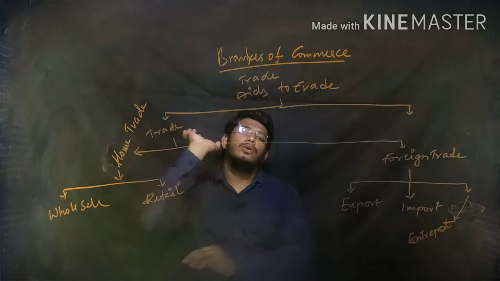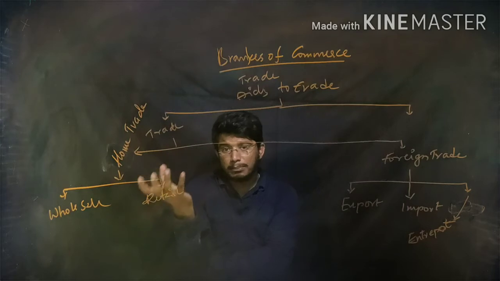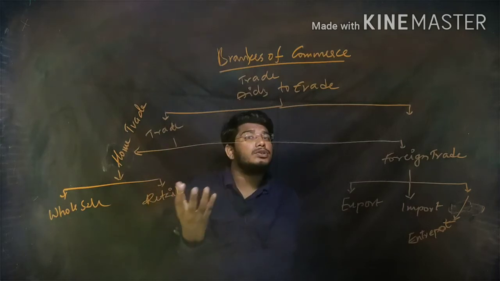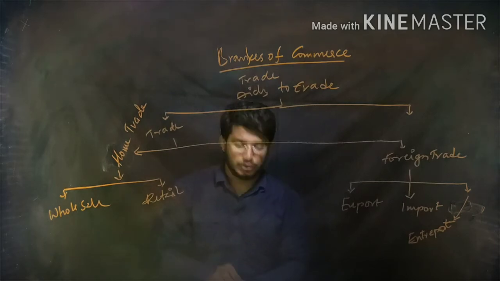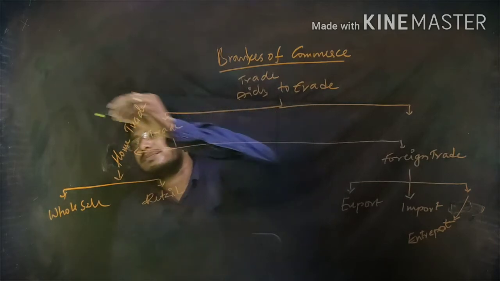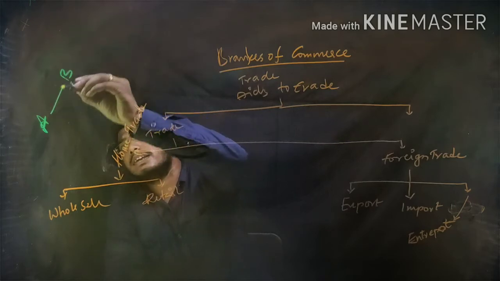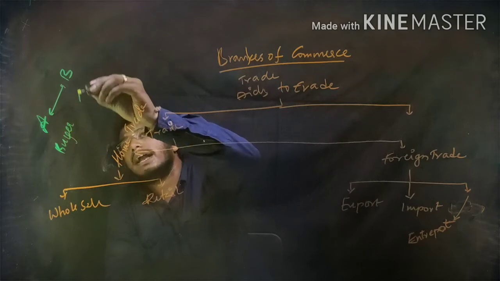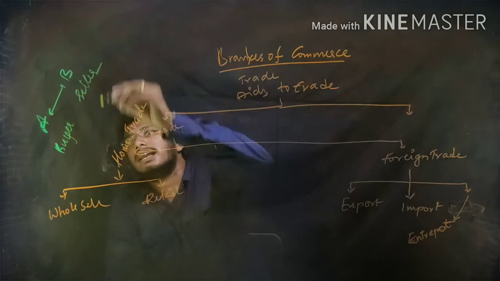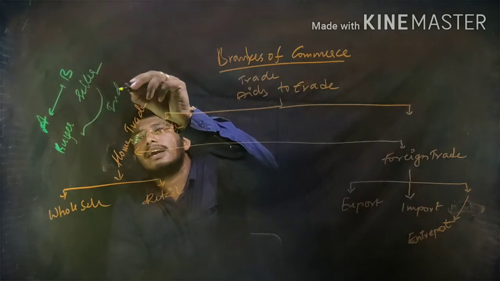First we'll discuss home trade. In home trade, both the buyer and seller belong to the same country. For suppose A is a buyer and B is seller. Both these people belong to India.